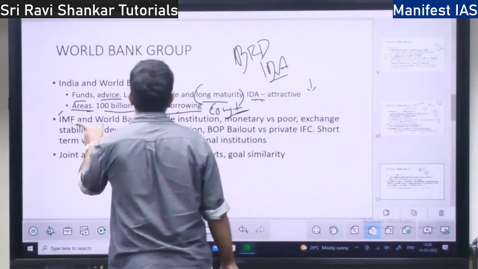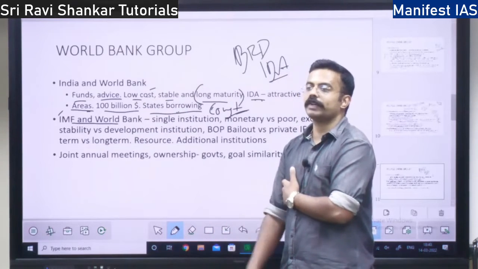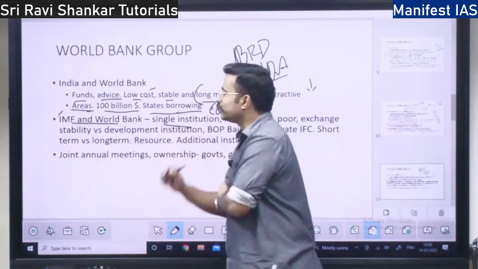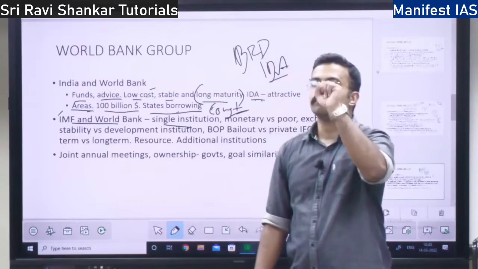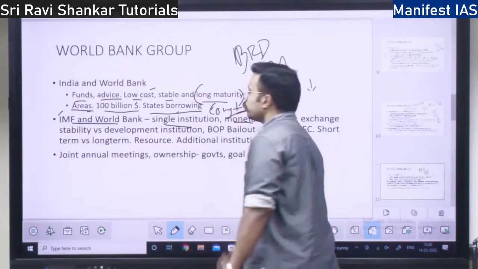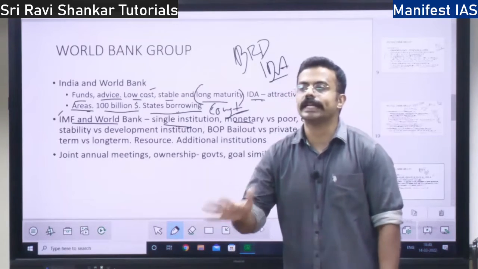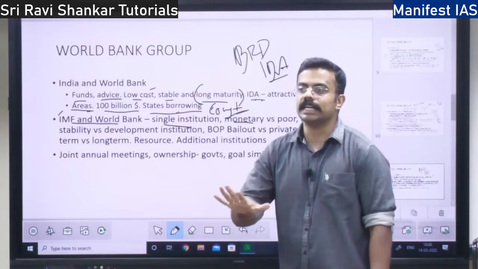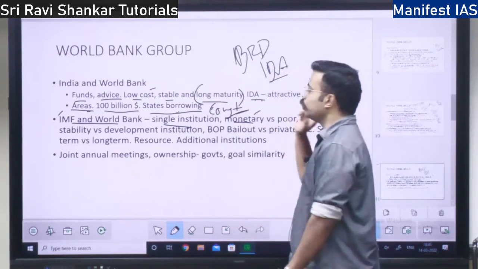IMF and World Bank, what are the differences? See, IMF is a single institution. World Bank is a group of 5 institutions. Next, IMF focuses on monetary policy. If there is monetary instability or any currency volatility, that is where IMF is going to focus.